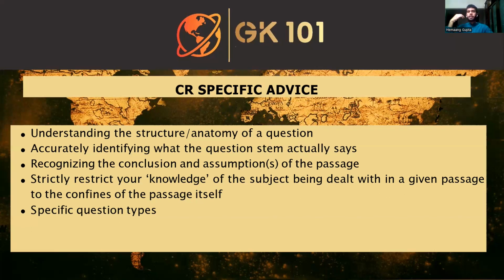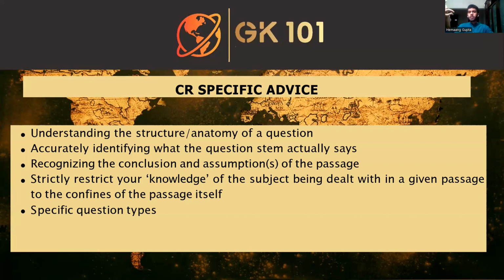Right? So I'll try to explain this with the help of an example. One particular question stem could, for instance, say which of the following statements would allow for the author's argument to be more easily inferred. Right. So it is a statement that would make whatever position the author is trying to convey more tenable. The second type of question that you could encounter is a question that just explicitly asks you to strengthen one particular argument in the passage or the passage as a whole.